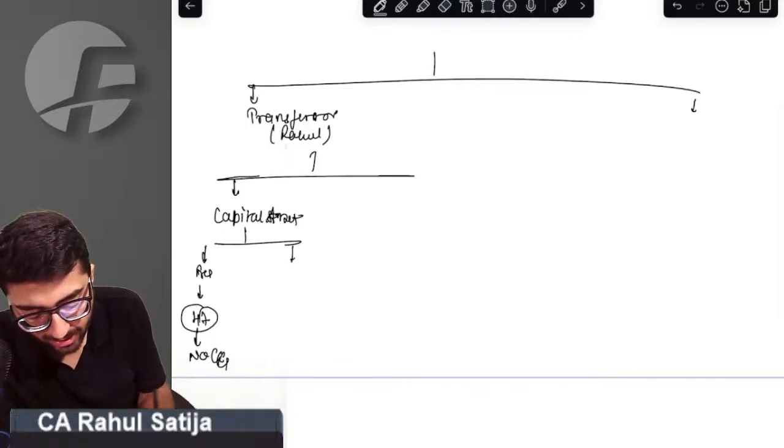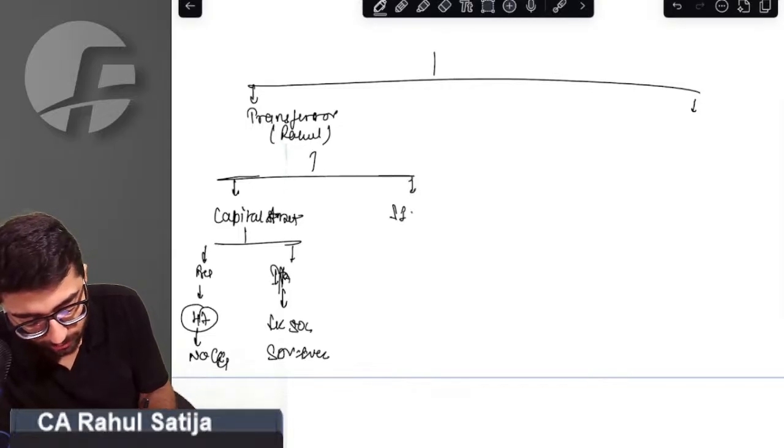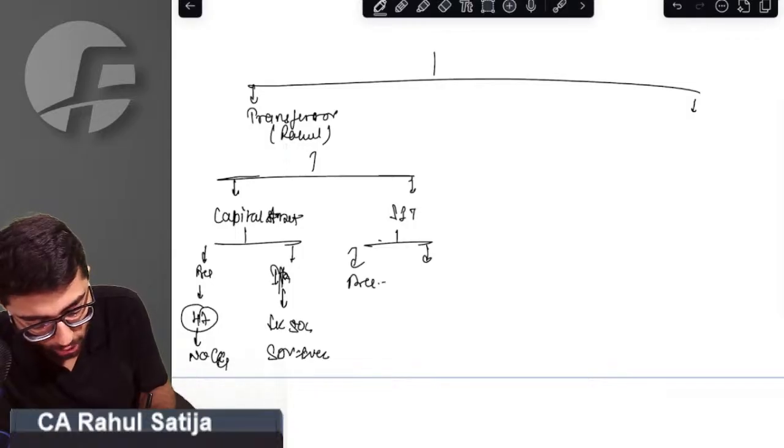If I have that capital asset and I am giving it for inadequate consideration, then section 50C will apply. SDV will be taken as full value of consideration. If I have stock in trade, sir, whether I give it for free or for inadequate consideration, every time section 43CA will apply.